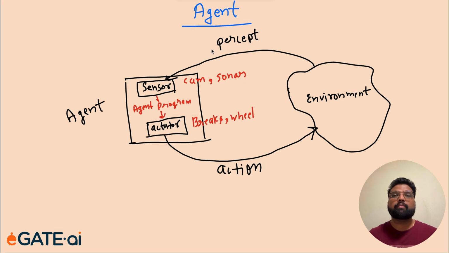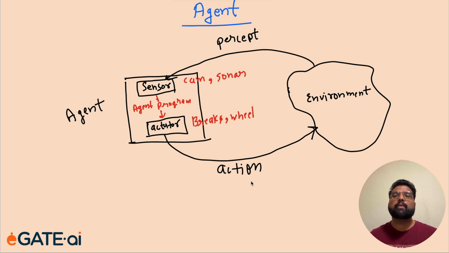The percept is the input that this agent will receive at any time, right? So there can be a sequence of these inputs that we call the percept sequence. And also the actions, there may be more than one action for a given sequence of percepts, so it can be a group of actions.